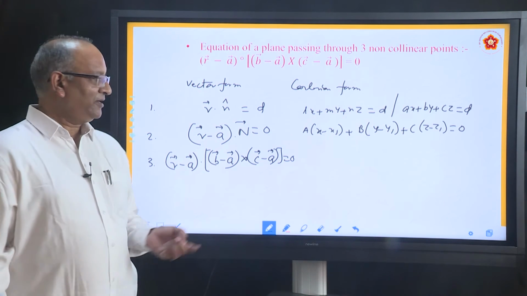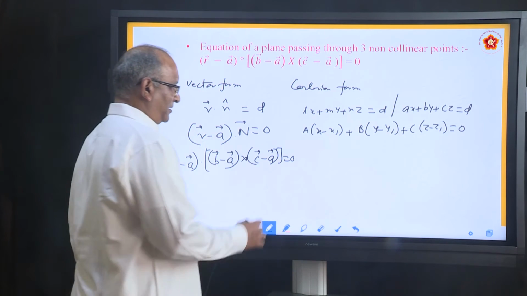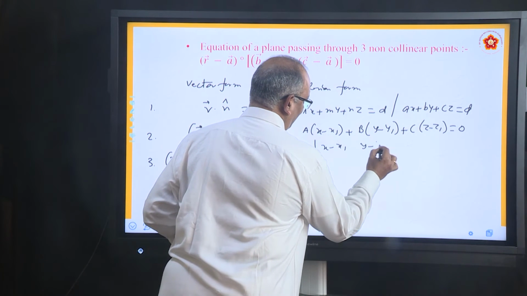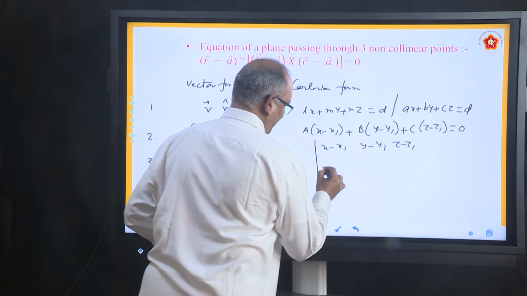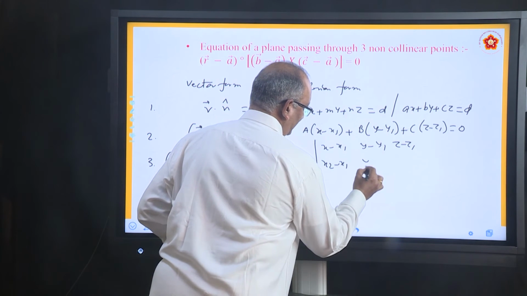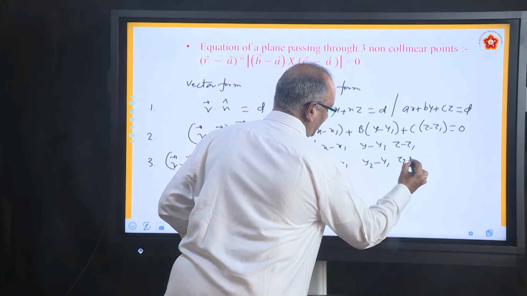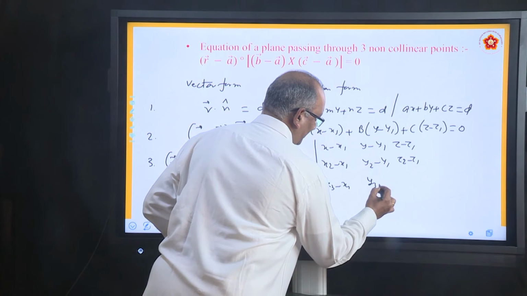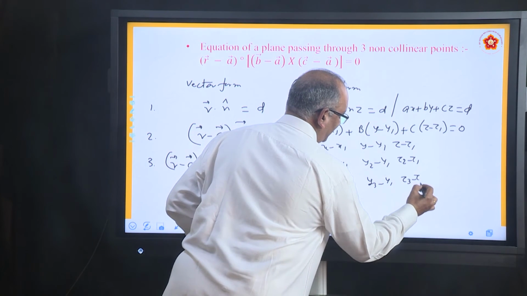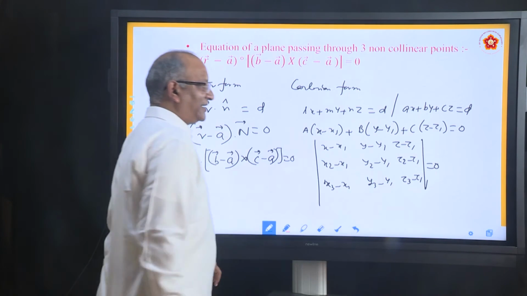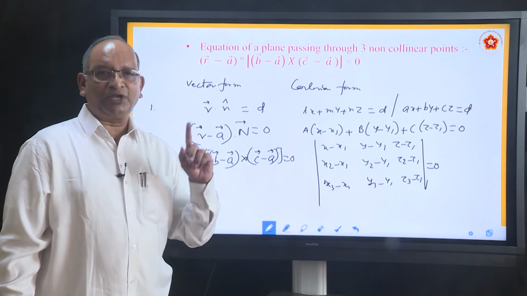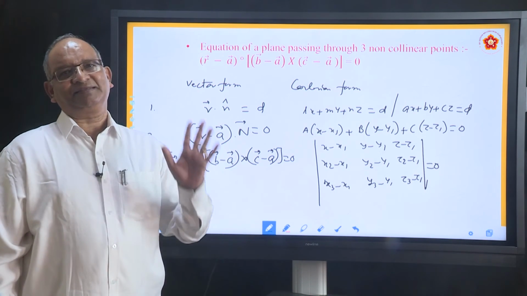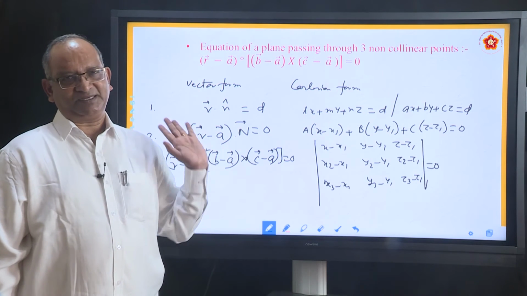If they are non-collinear, what is the Cartesian equation again? The Cartesian equation is the determinant. What is the determinant? x minus x1, y minus y1, z minus z1; x2 minus x1, y2 minus y1, z2 minus z1; x3 minus x1, y3 minus y1, z3 minus z1, equal to 0. This is called the Cartesian equation of a plane passing through 3 points whose coordinates are (x1, y1, z1), (x2, y2, z2), (x3, y3, z3). Coordinates of R are x, y, z.